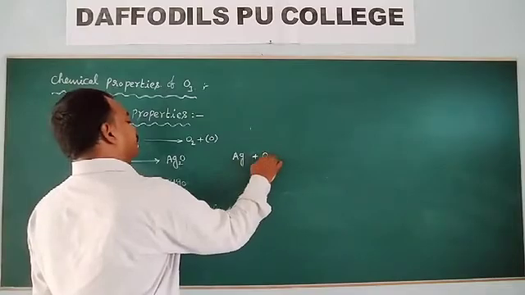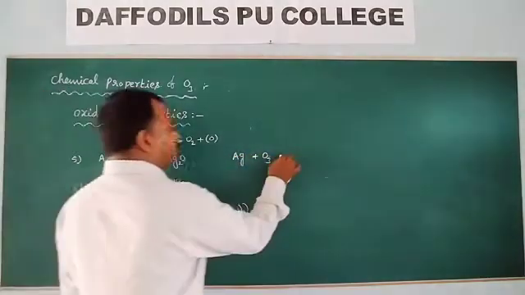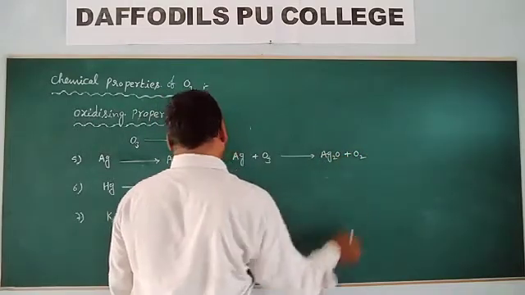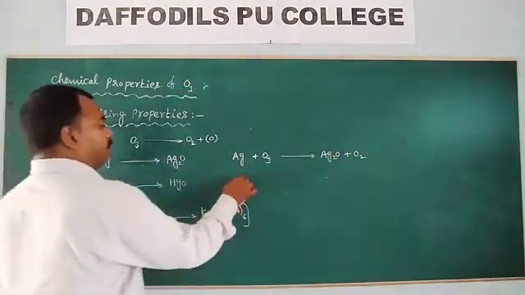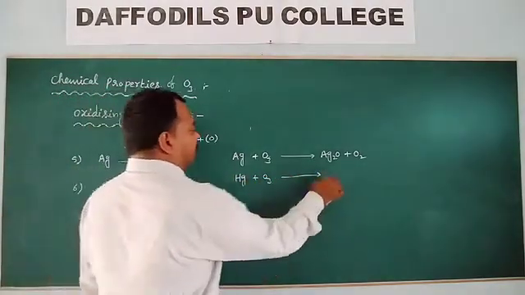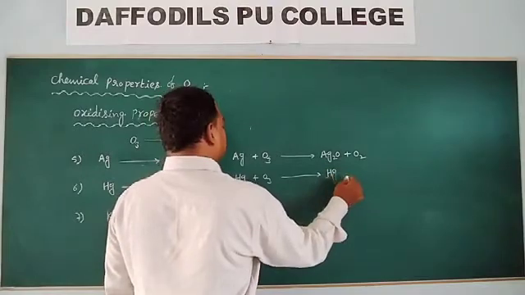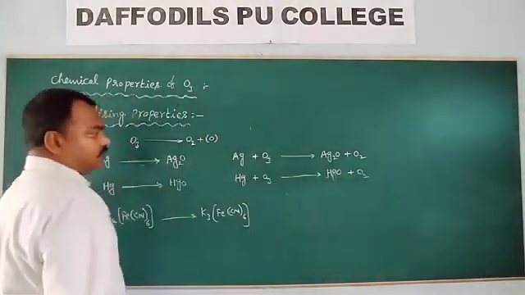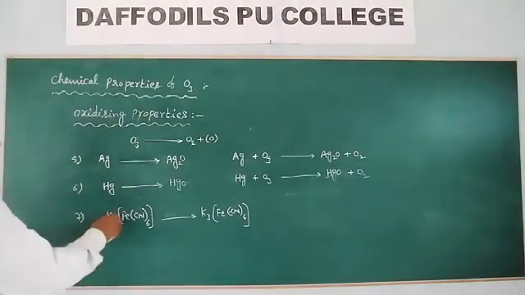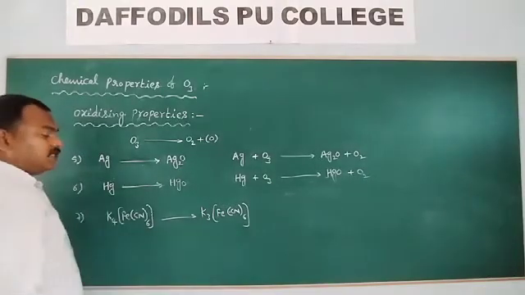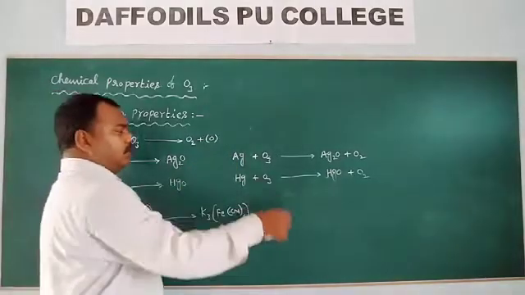Looking at the complete equations. When silver reacts with ozone, we get silver oxide, and oxygen gas is liberated. When mercury reacts with ozone, you get mercuric oxide, HgO, by the liberation of O2. Potassium ferrocyanide, when reacted with ozone, gives potassium ferricyanide.